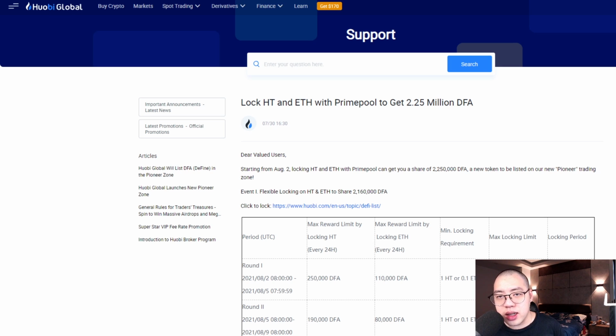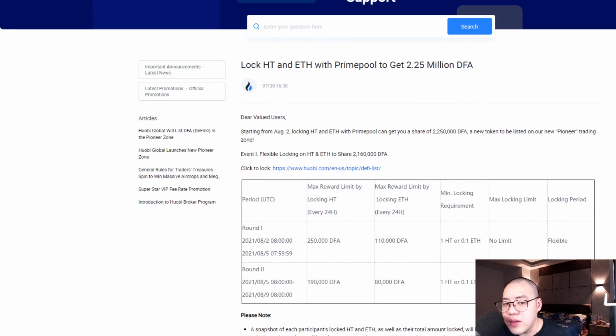So what is the DFA token? It is one of the new tokens that is going to be listed on Huobi Global. There is no price yet on DFA, but it's better than nothing, right? What you need to do is get your Ethereum or your Huobi token locked in the staking pool. Once you have locked it, after 7 days, you will get a random amount of DFA token. So very simple. You can see that this event launches today, which is August 2nd. Locking Huobi token and also Ethereum with Prime Pool can get you a share of 2.25 million DFA new tokens that will be released soon on the Huobi Trading Zone.